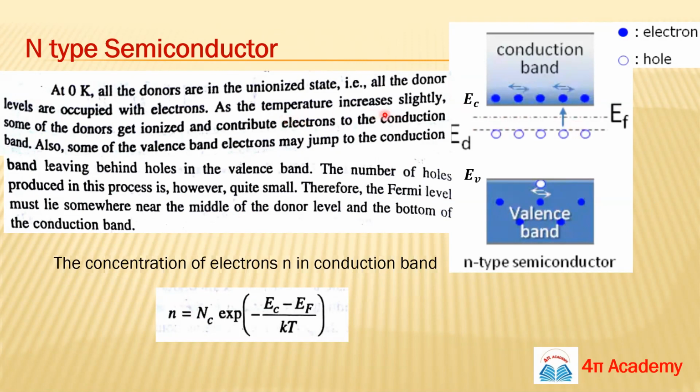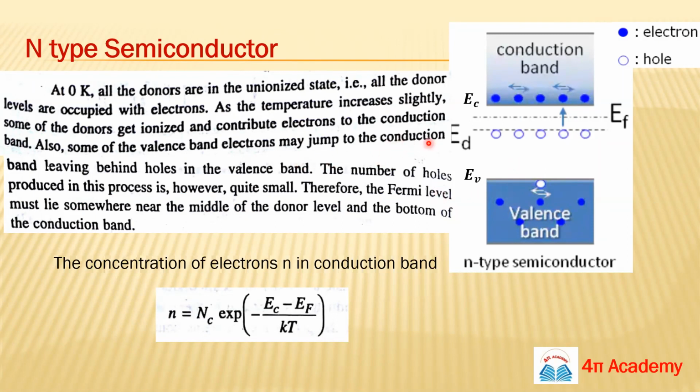But once you increase your temperature, what happens? A few of the donors get ionized and contribute electrons to the conduction band, because you are giving energy. So the donor atoms will be ionized, and the electrons emitted will go to the conduction band.